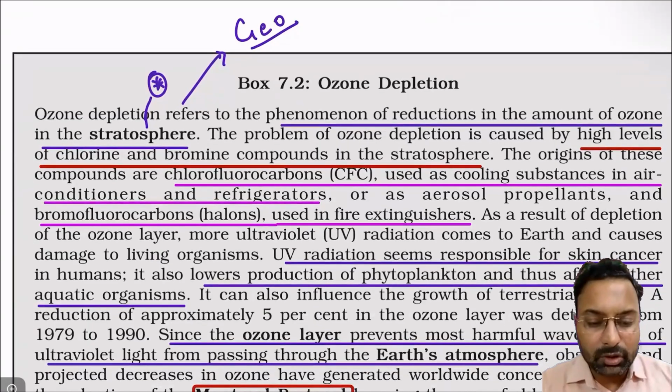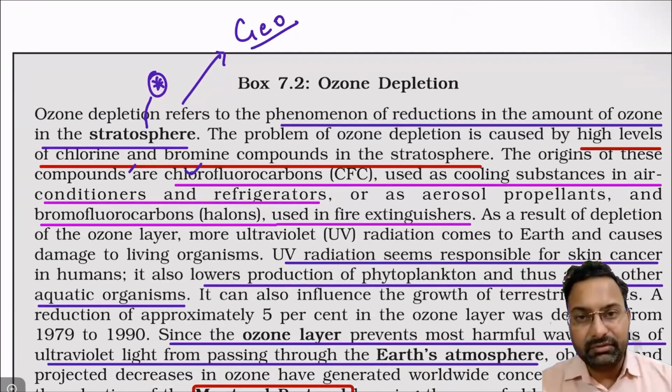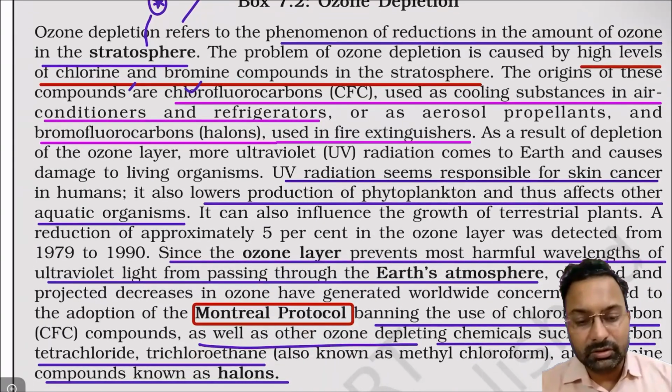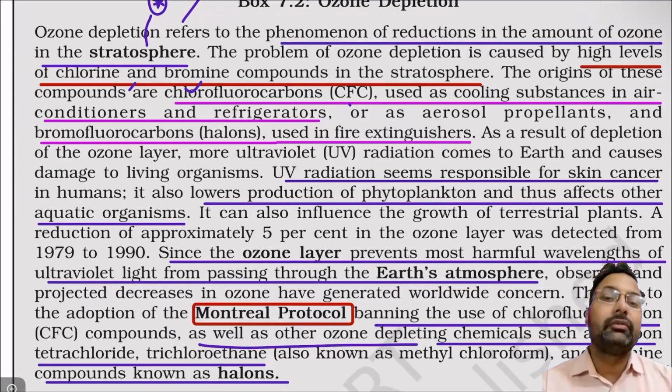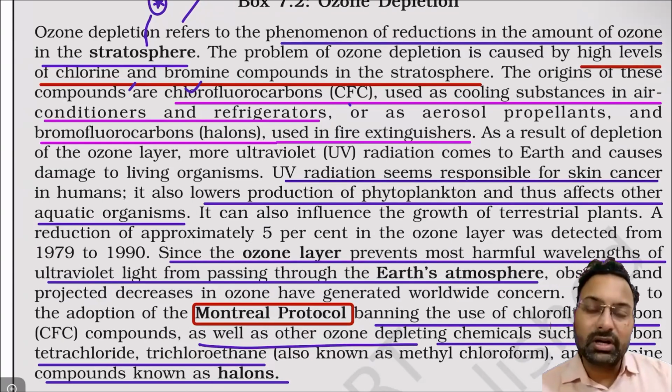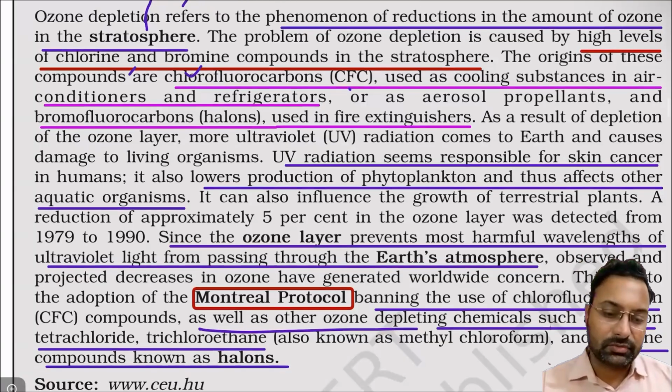It was because of the chlorine and bromine compounds that the human race used. Why were these used in the first place? It was because of the chlorofluorocarbons that were used in the cooling substances of refrigerators as well as ACs. So these chlorofluorocarbons were responsible for decreasing the thickness of the ozone layer in the stratosphere.